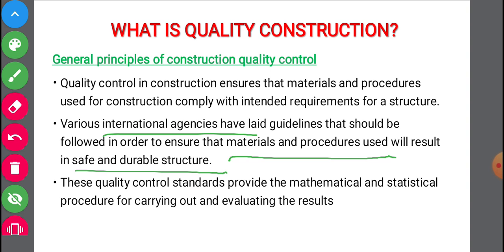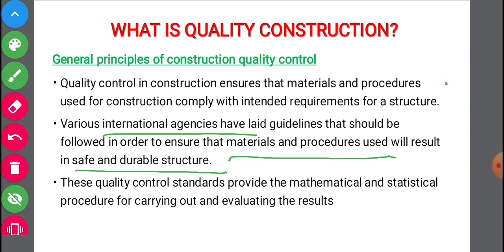There are many international agencies. Those international agencies have given some guidelines. Those guidelines should be followed in order to ensure that materials and procedures used will result in a safe and durable structure.